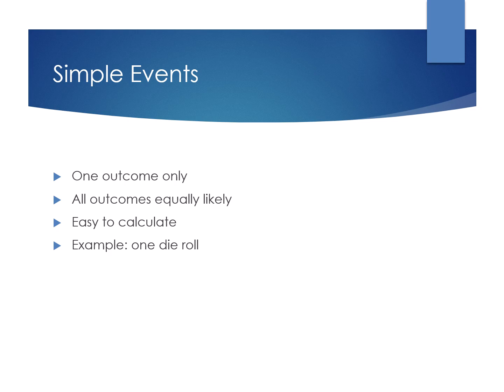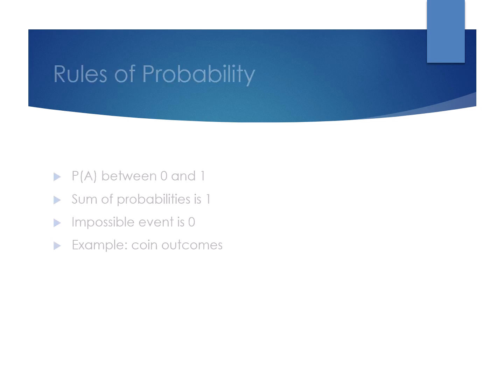Next one. Rules of probability. There are some basic rules in probability. First, probability must be between 0 and 1. Second, the sum of all probabilities equals 1. Impossible events have probability 0. For example, the total probability of heads and tails is 1.